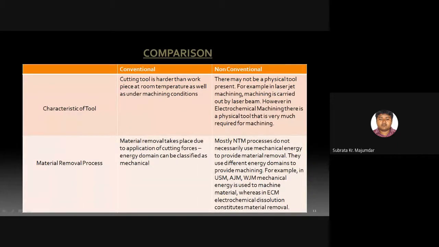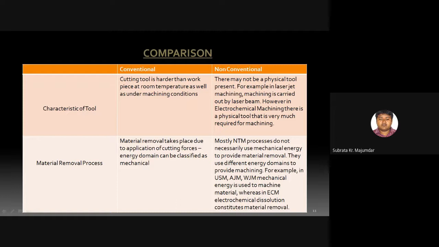Some of the non-conventional machining processes can utilize the mechanical energy domain. Some use the chemical energy domain.